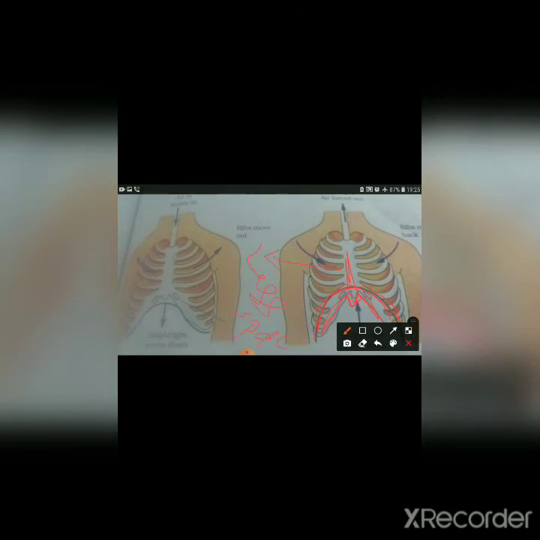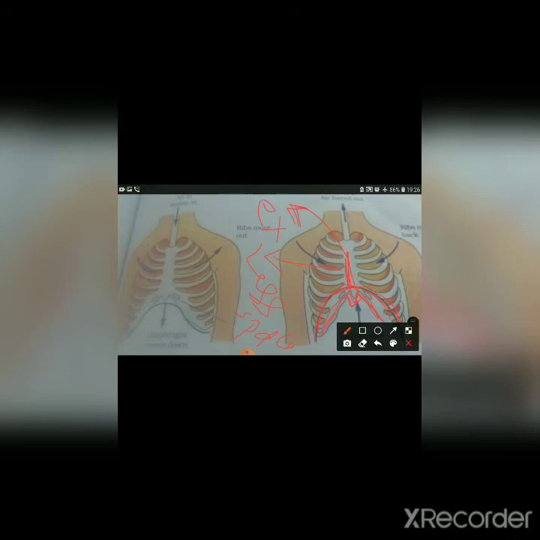And as there is less space, what will be the result? The result will be that the extra air we had inhaled will be forced out. Air forced out means the exhalation process will occur. Fine. So I hope you all have understood what will happen as the diaphragm moves upward. Result: air from the lungs is forced out of the body through the air passage, and that process is called exhalation.